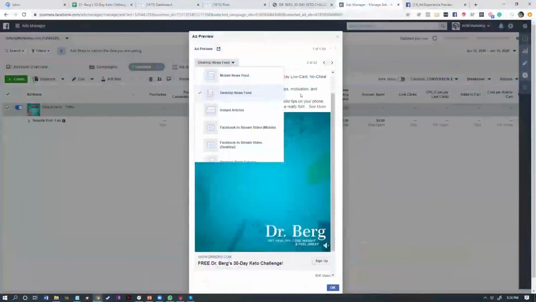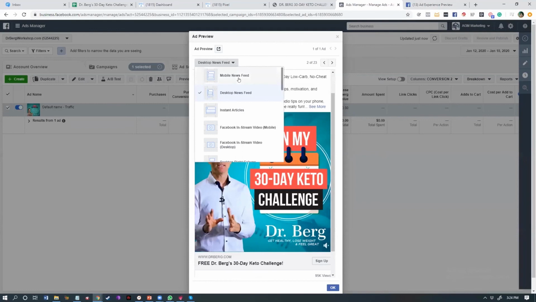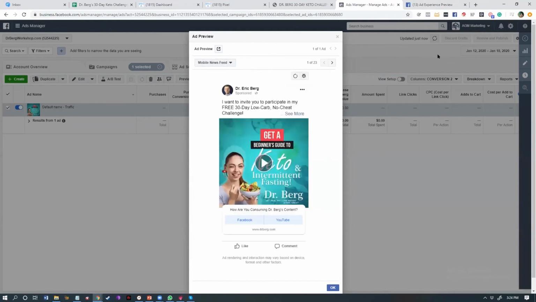Yeah, okay. I just tried to preview on desktop. Even inside Business Manager, it doesn't show. So yeah, mobile interaction for now. There you go. Okay, good.